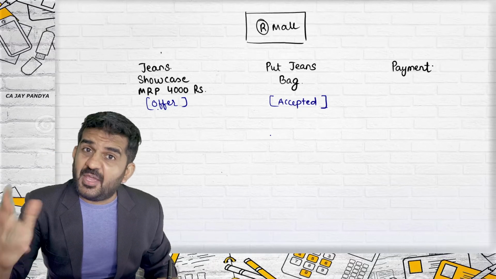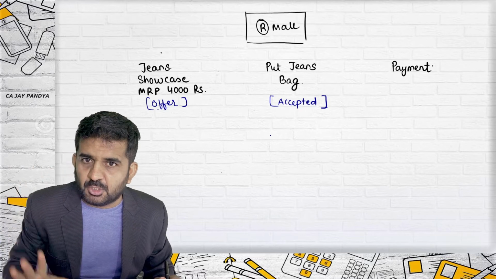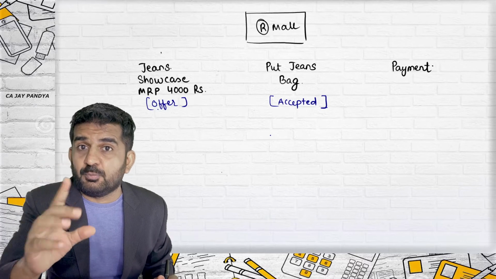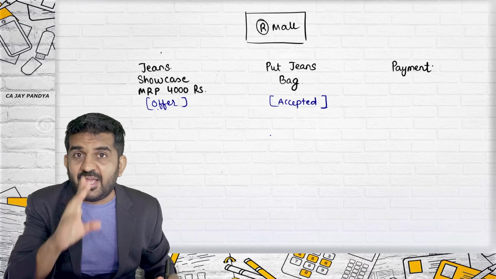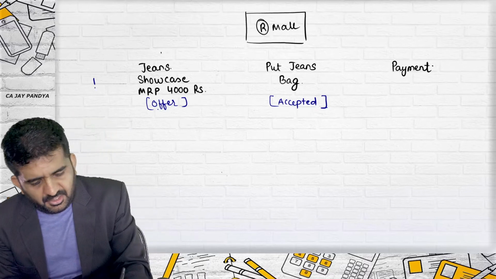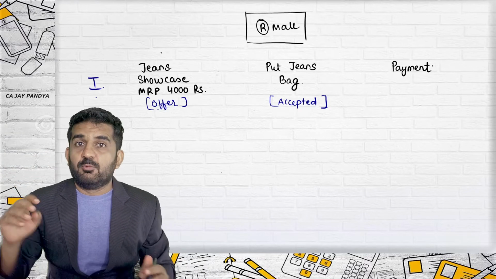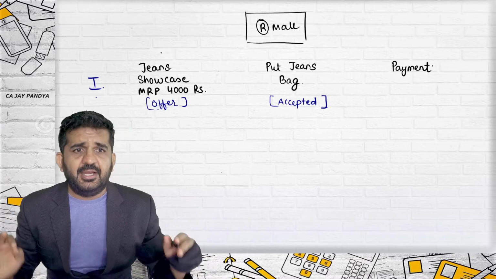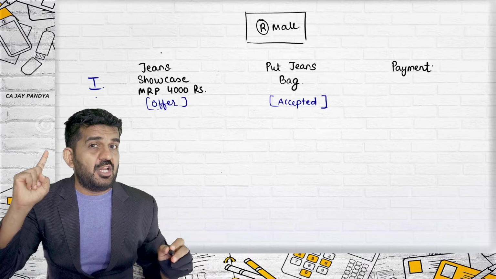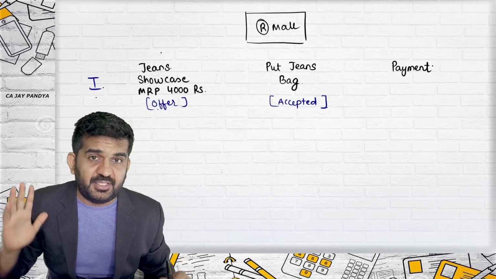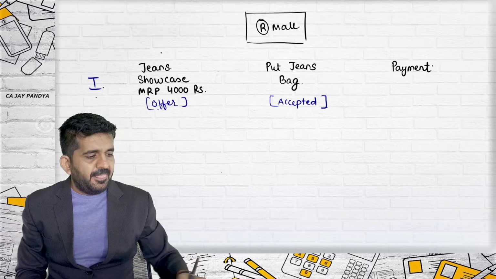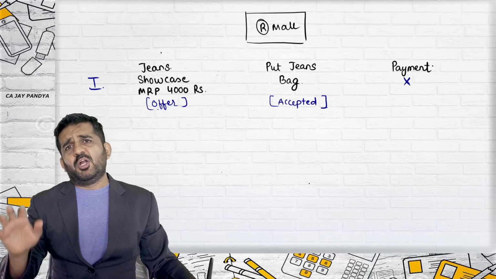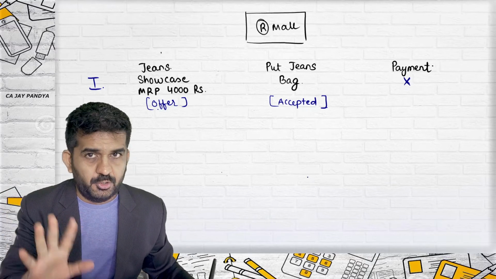I am ready to pay 4,000 rupees. I am not saying I will not pay 4,000 rupees. Instead, I am saying that now I will pay 4,500 rupees, but I want this jeans. There is a valid contract between me and Reliance Mall. There was an offer, there is an acceptance, there is consideration for each other, there is legality of object, everything is there. And so it is a valid contract. And so Reliance should give me that jeans and I need to pay them 4,000 rupees. All right. And they are not accepting my payment. They say, whatever you do, we are not going to do this.